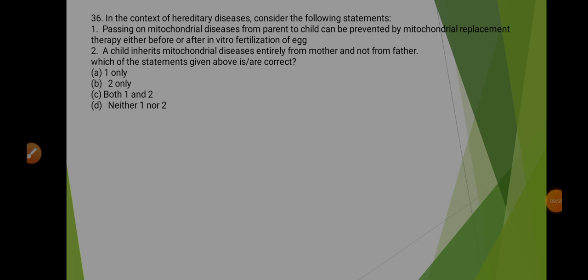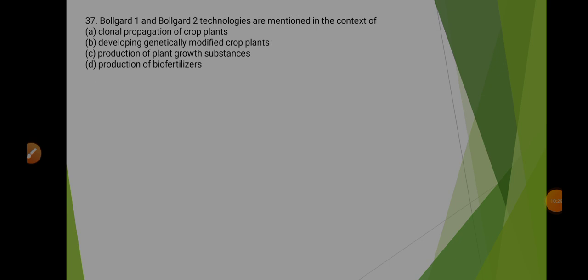So this statement, that is statement 1, is correct. Coming to statement 2, it says that a child inherits mitochondrial diseases entirely from mother and not from father. So this statement is also correct, because in this mitochondrial replacement therapy, the child inherits mitochondrial diseases from his or her mother only and not from the father. So this makes option C correct, that is both statement 1 and 2 are correct.